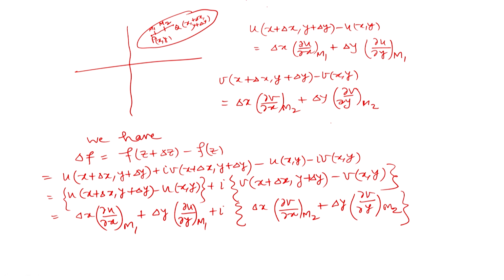So what do we do? Partial derivative of v with respect to y, using u_x equal to v_y and u_y equal to minus v_x. What will we get? This will be equal to delta x, delta u by delta x at m1, and here we will get i delta y, v_y at m2, and v_y at m2 will be u_x at m2.